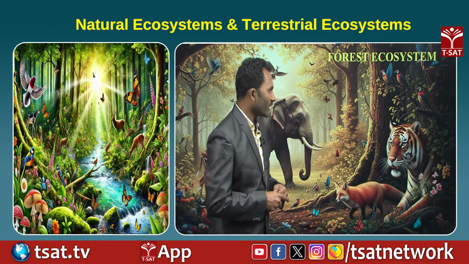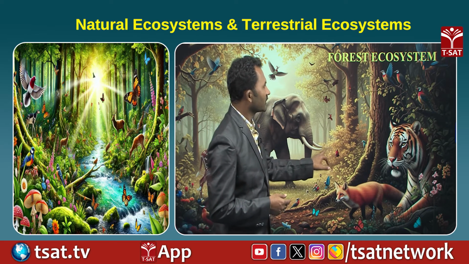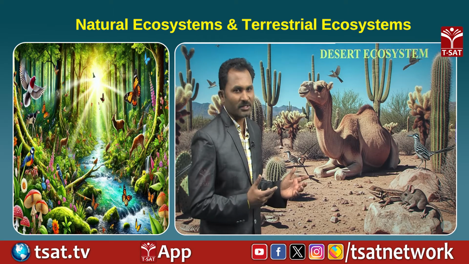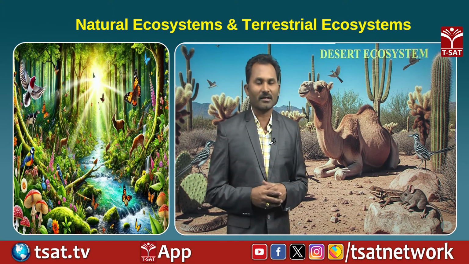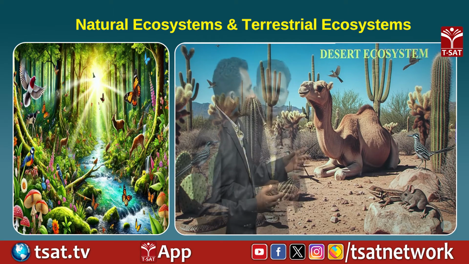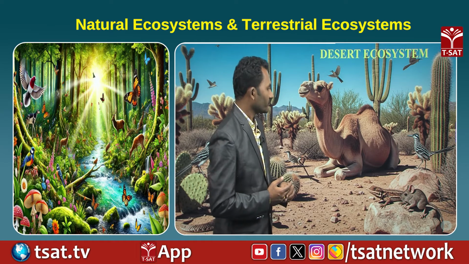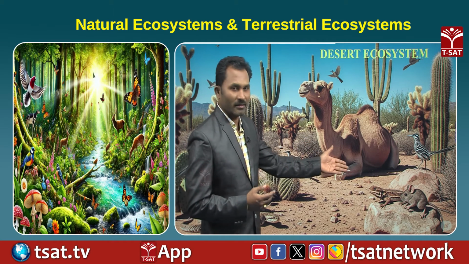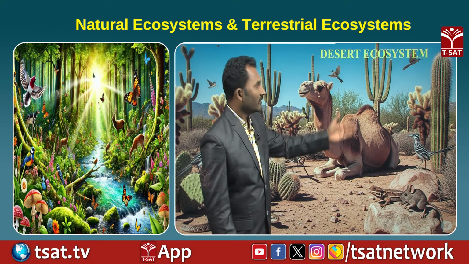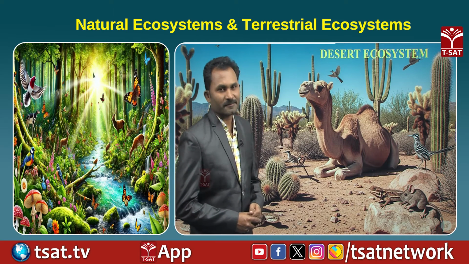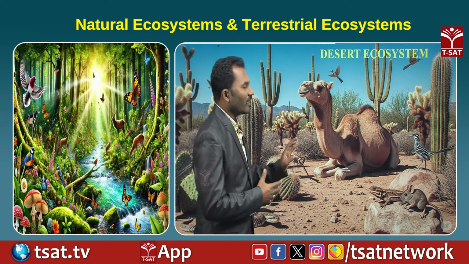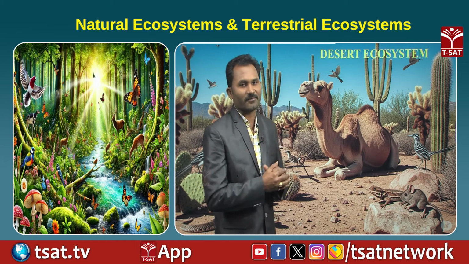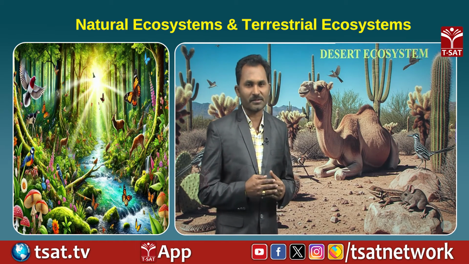Right. Okay, children. Next, let us discuss about desert ecosystem. Desert ecosystem is another example for the terrestrial ecosystem. In the desert ecosystem, you can see camels, lizards, rats and many cactus plants. These all plants and animals are adapted to the hot conditions of the desert ecosystems.